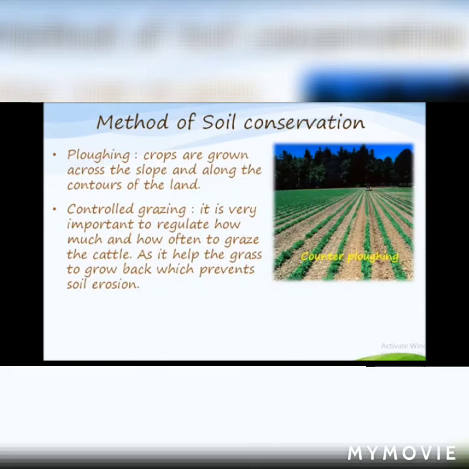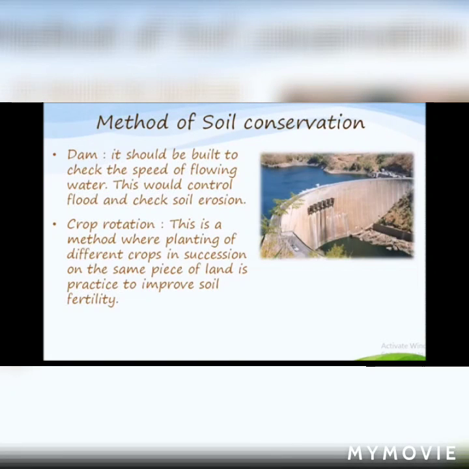In this method, crops are grown across the slope and along the contours of the land. Here, a contour means a boundary or border which is usually curved in shape to check the flow of water. Fourth is controlled grazing. It is very important to regulate how much and how often to graze the cattle, as it helps the grass to grow back, which prevents soil erosion. Fifth is the building of dams. They should be built to check the speed of flowing water. This would control floods and check soil erosion.